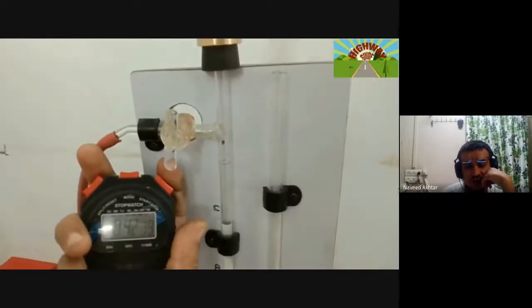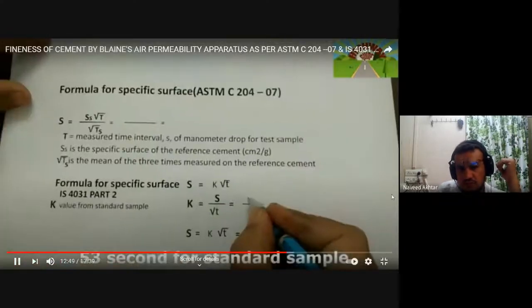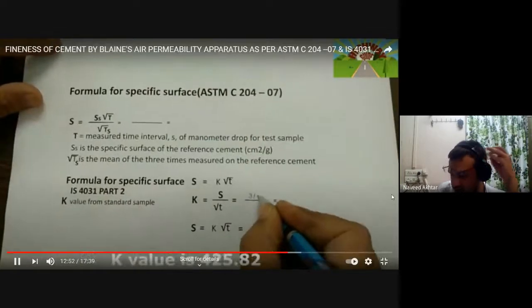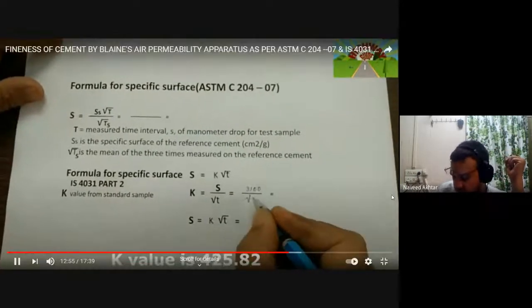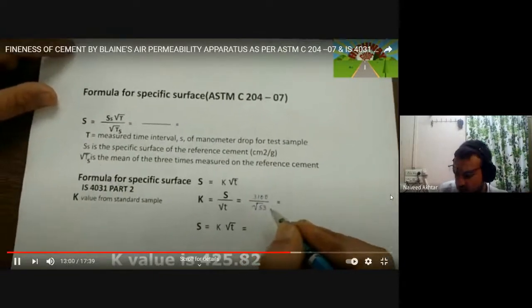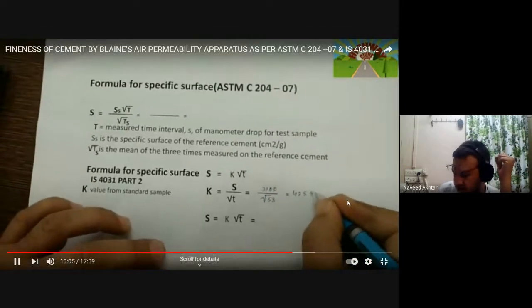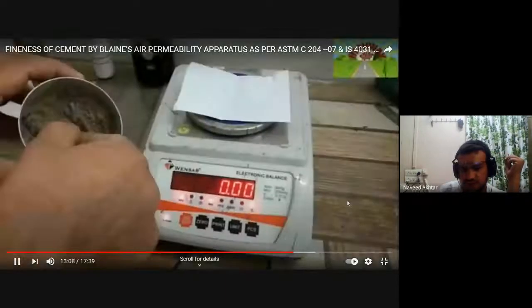So it is now reaching the point C. Slowly, as it reaches the point C, you have to stop the stopwatch, and time in seconds should be noted. When we stop, it is seen that 53 seconds. Now, to calculate the K value, you have to put the S0 value of the standard specific surface area we know, and under root of T you have to put. You will get the constant, that is maybe 425.82.